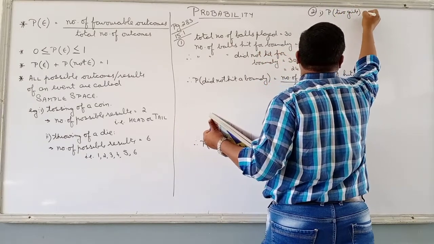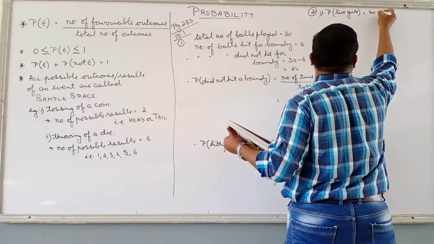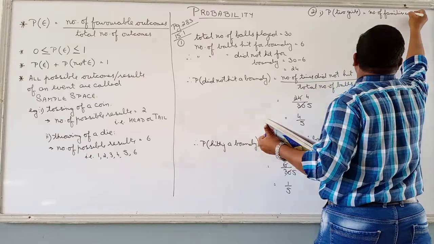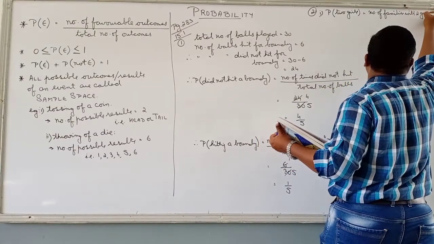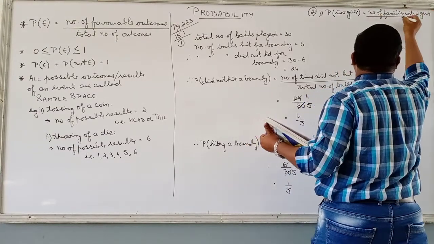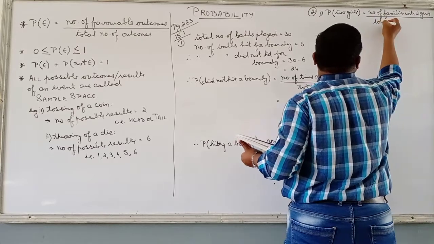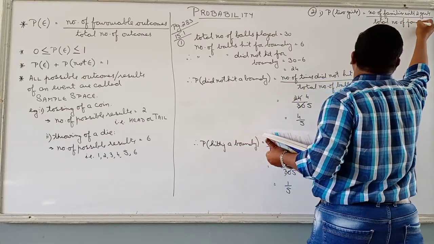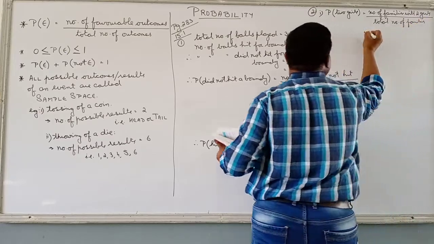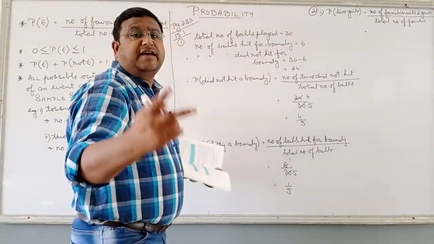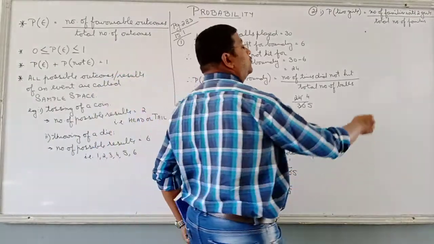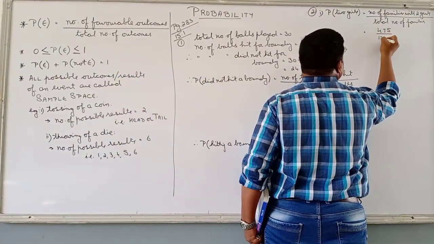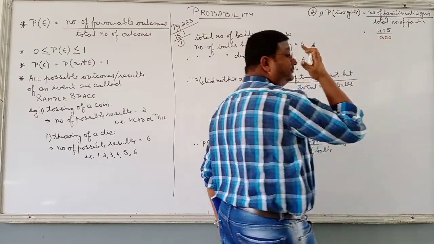So for the first part, probability of having 2 girls is equal to the number of families with 2 girls upon the total number of families. You can see the table. How many families are having 2 girls? Only 475. And what was the total number of families? 1500.